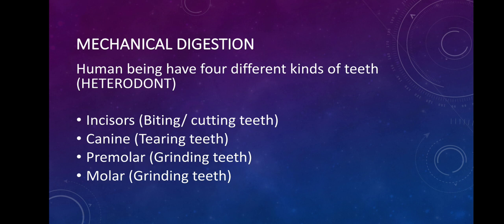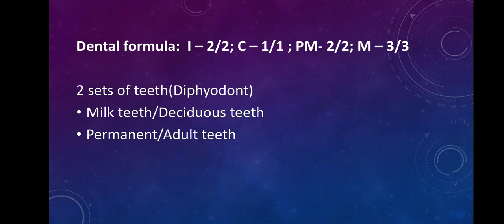Incisors are also known as biting or cutting teeth. Canine is also known as tearing teeth. Premolar is also known as the grinding teeth, and molar is also known as the crushing teeth or the grinding teeth. Alright. So now here you will be able to see the dental formula. Okay, so dental formula explains to us the way in which the different types of teeth are arranged in our sockets.